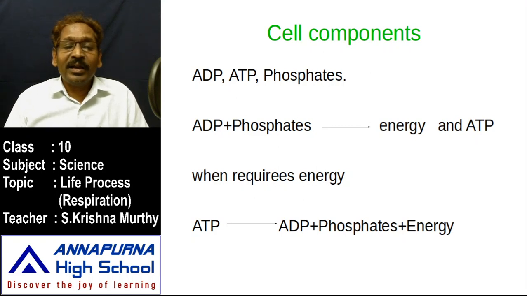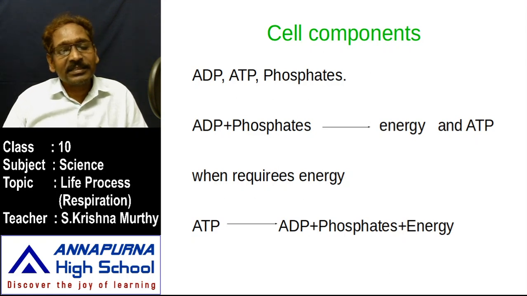So whenever the cell requires energy, it gets it once again from the ATP. What is ATP? ATP is the energy currency. Whenever the cell requires, it can get energy from the ATP. It is a storage bin of energy. That ATP converts again into adenosine diphosphate, phosphates and energy.